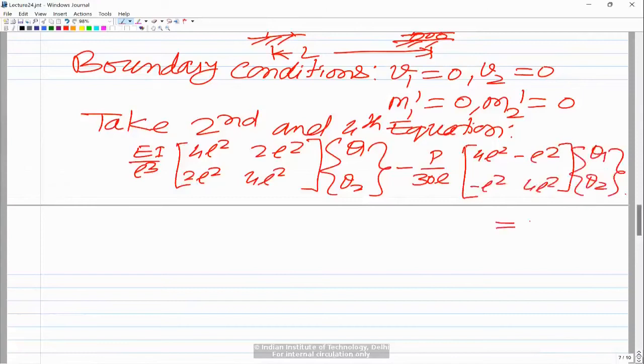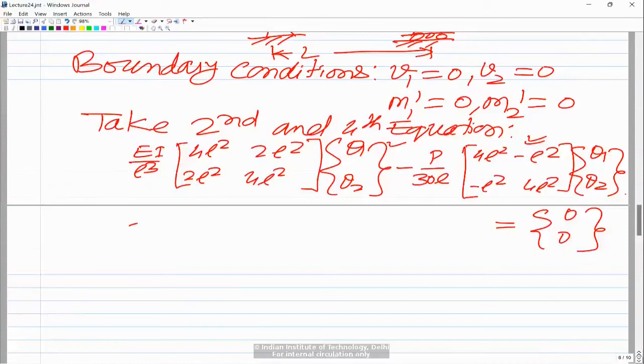On the right side, in the second and fourth equations, we have m1 and m2, and both of them are 0 because the beam is free to rotate at the left and right ends.